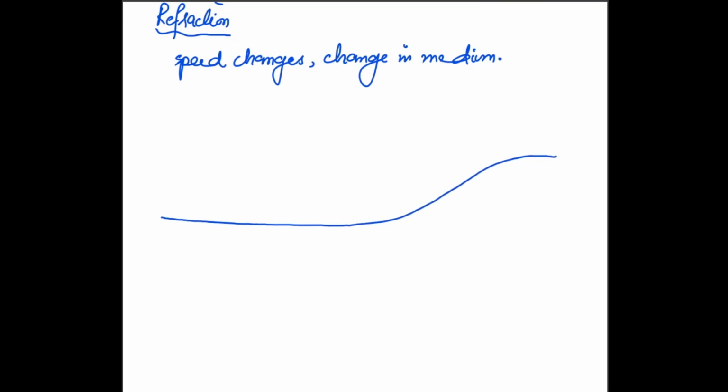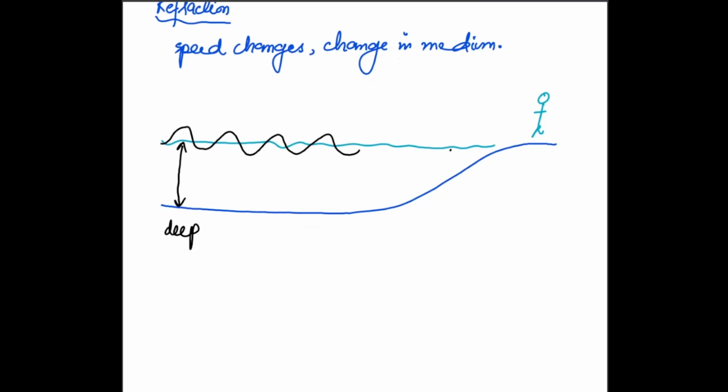For example, like this, let's say if this is the seashore and this is the layer of water around it, and this is where you're standing right now, by the way, right? Okay, so if there is a wave in water like this, this area would be known as deep region, and the areas with less depth will be known as shallow region, right? So when the wave actually travels from a deeper to a shallower region, it has been observed that the wave actually shrinks.